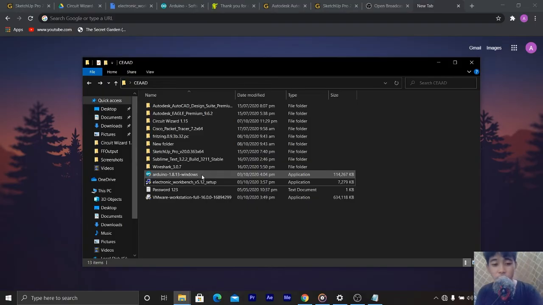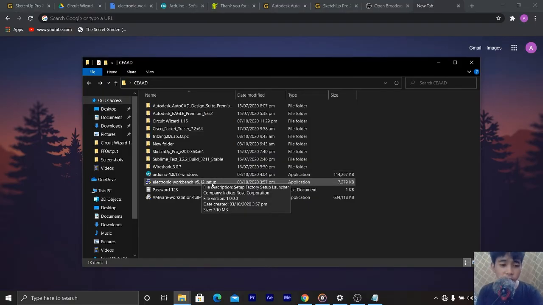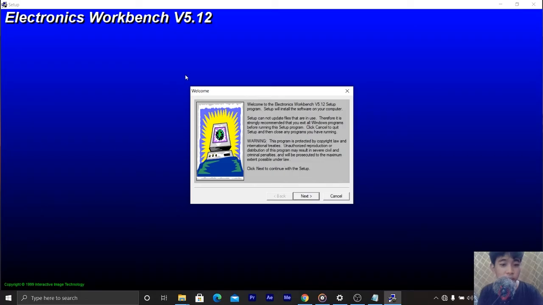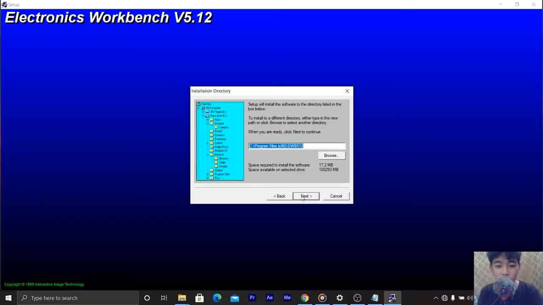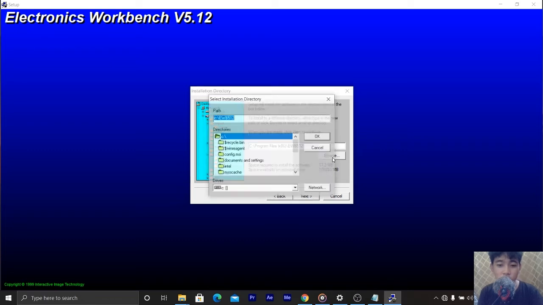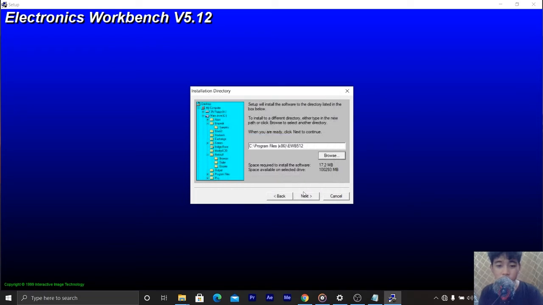So next, we are going to install the electronic workbench. Let's open the installer. Click yes and wait for it. Just click next, and you can change your installation location or directory.